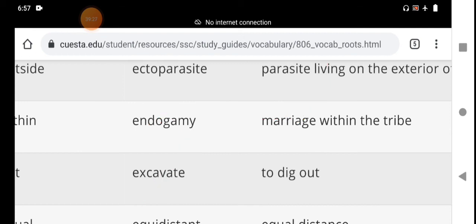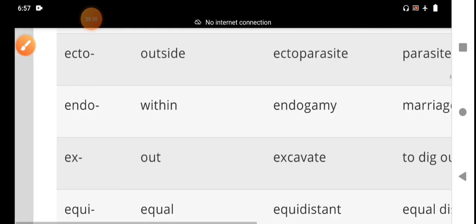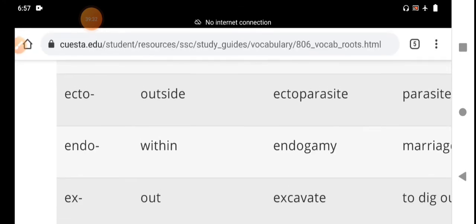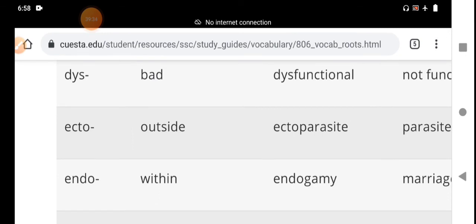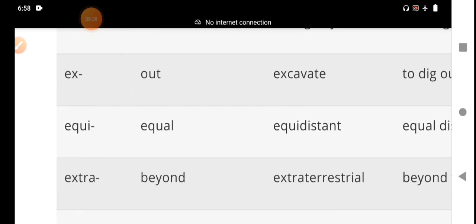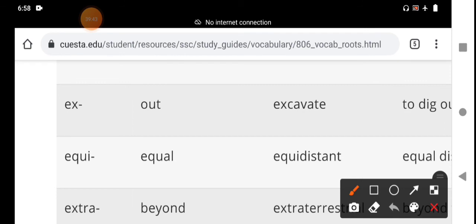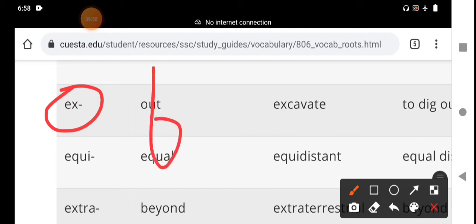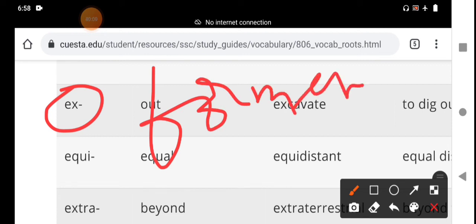Next, ecto, already completed. And ex has another meaning. Ex is also used to mean former.